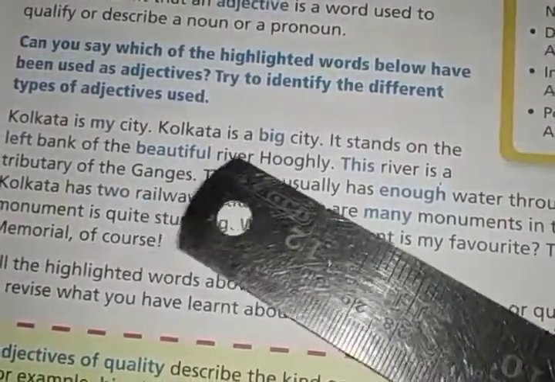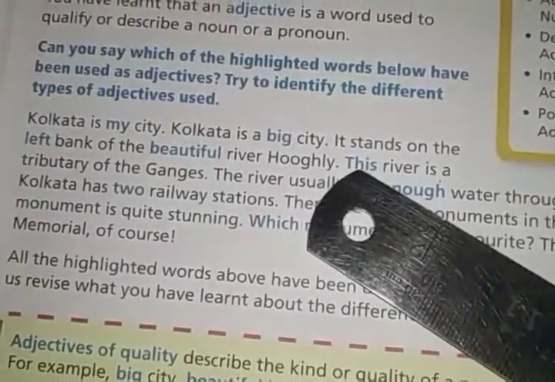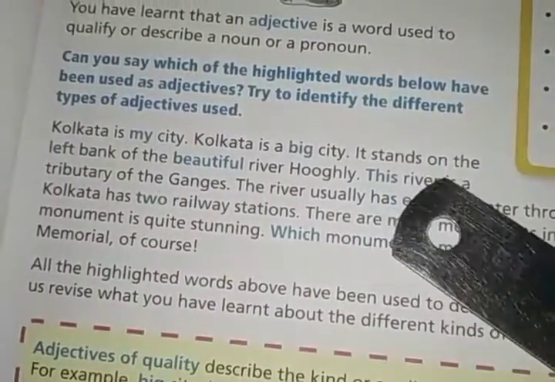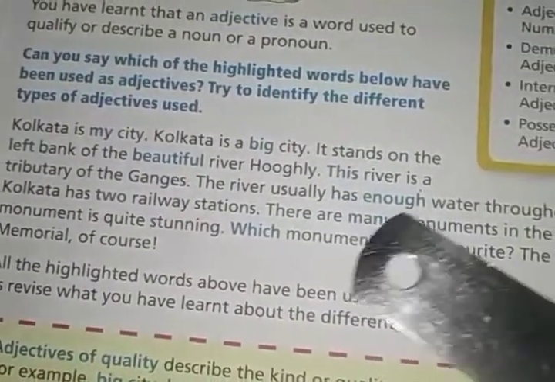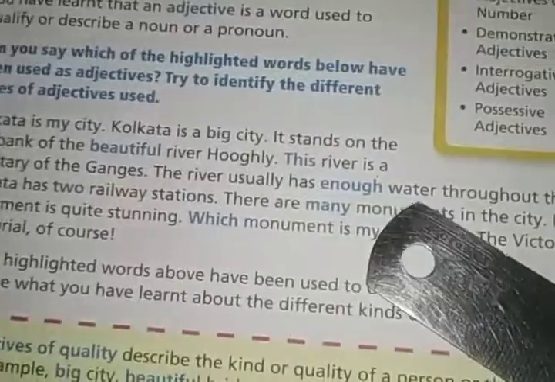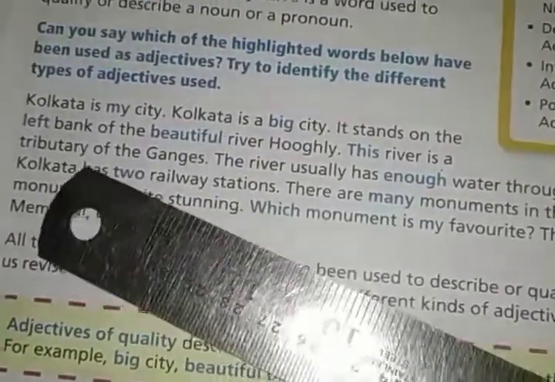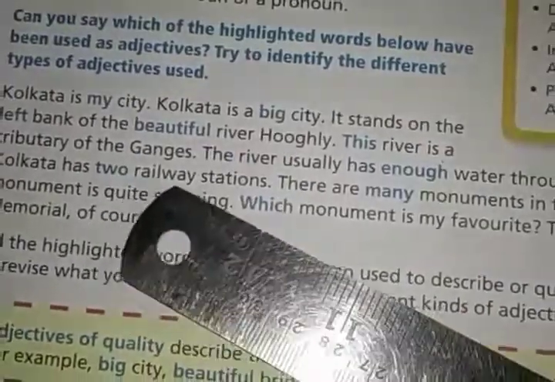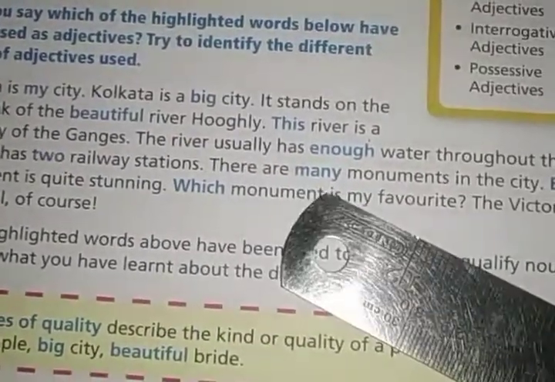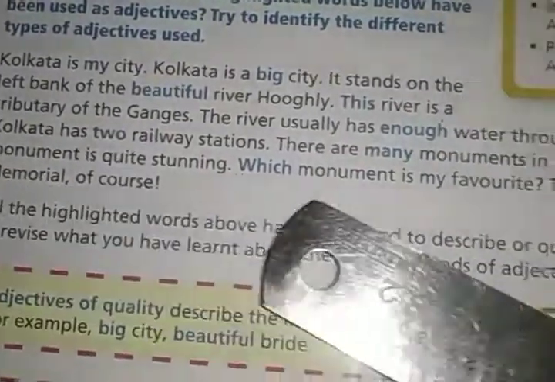Beautiful is describing river. This is describing river. Which river? Then enough water. Enough is describing water, giving more information about water. Then 2 is describing railway station. Many is describing monuments. Each is describing monument. Which monument is my favorite?